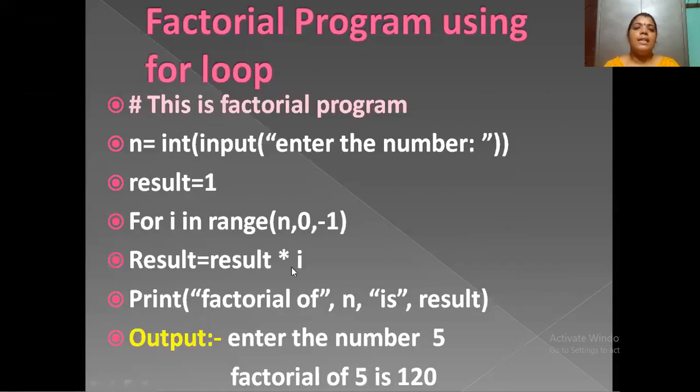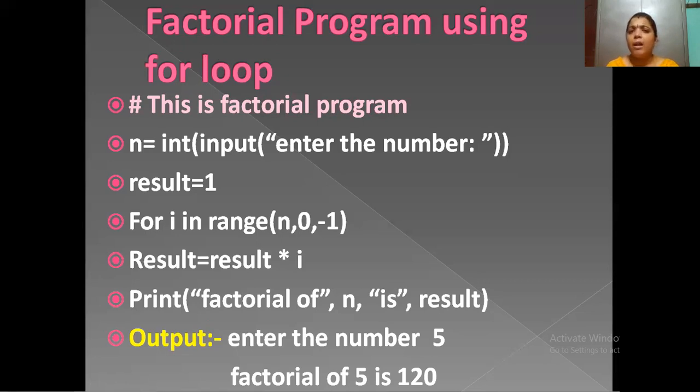Next, this is a sample code for factorial. All of you know about factorial very well. For example, I am taking the value 4.